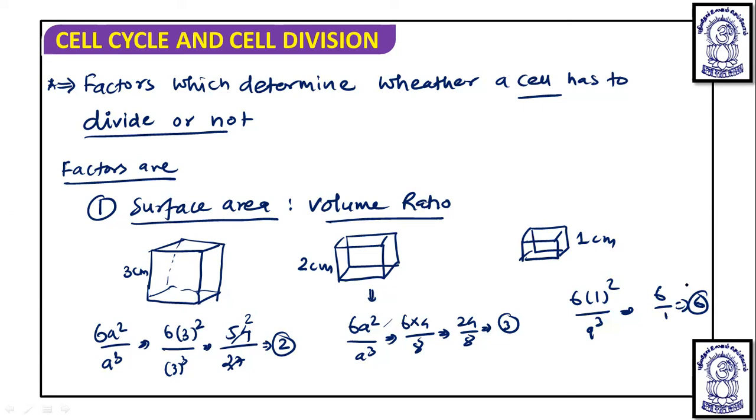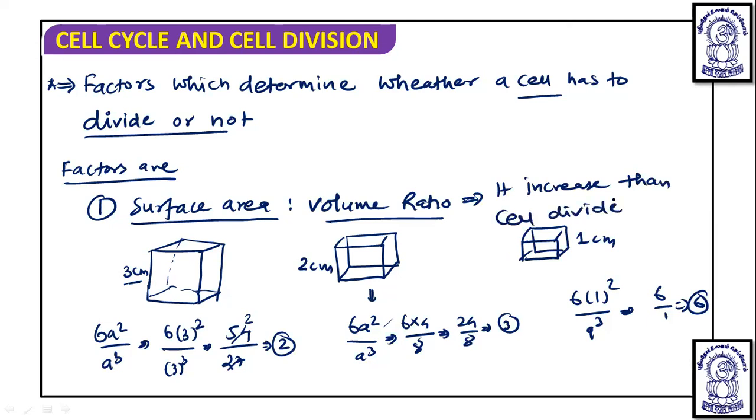When the surface area to volume ratio increases, the cell does not need to divide.